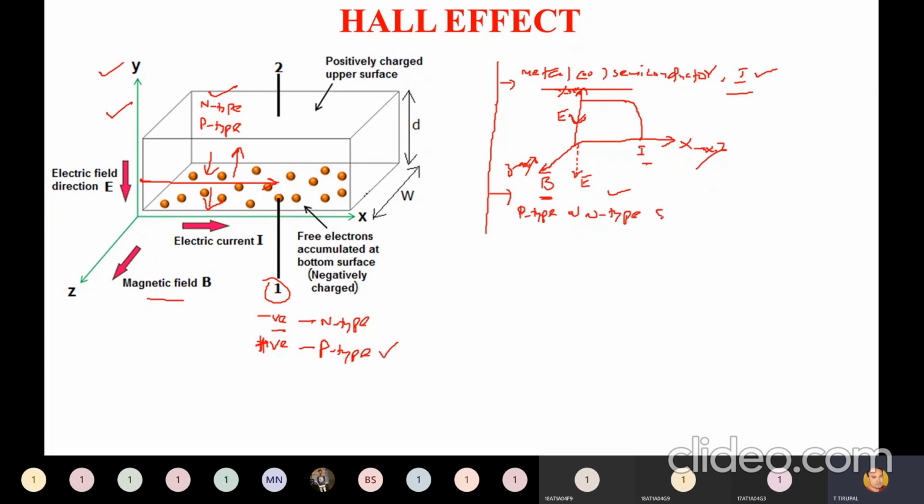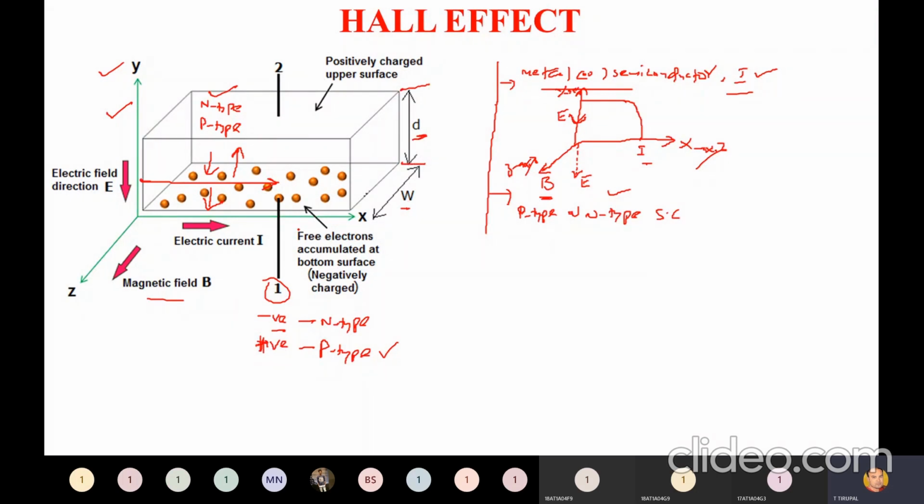Right? Now, see this specimen. It has a width W, this is the upper phase 1, and this is the lower phase, and the distance between these two phases is D. D is called distance, W is called width.